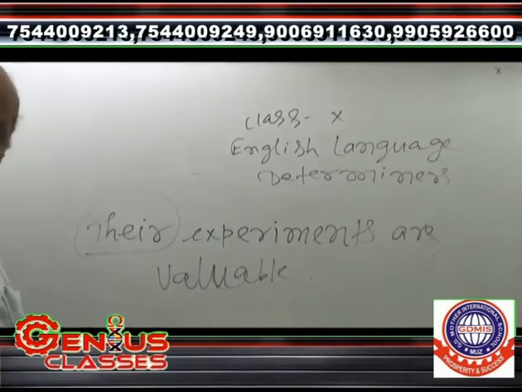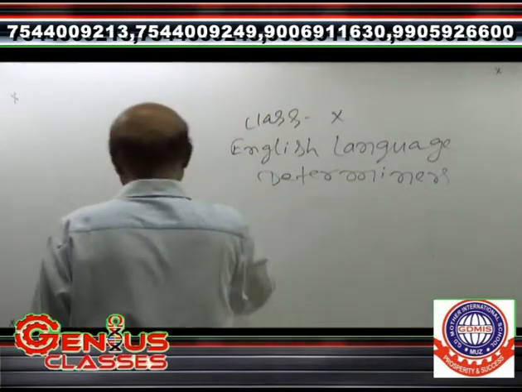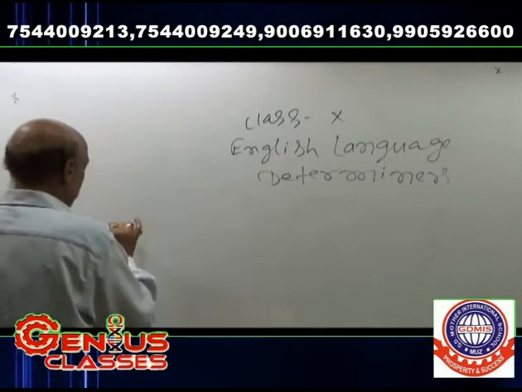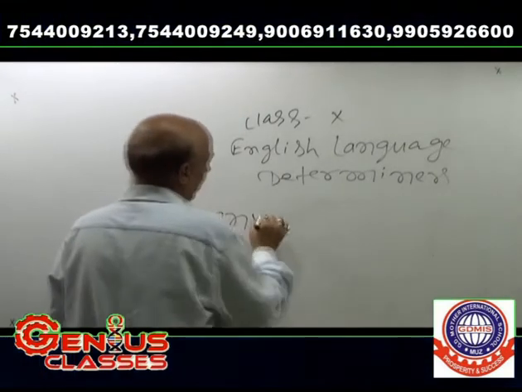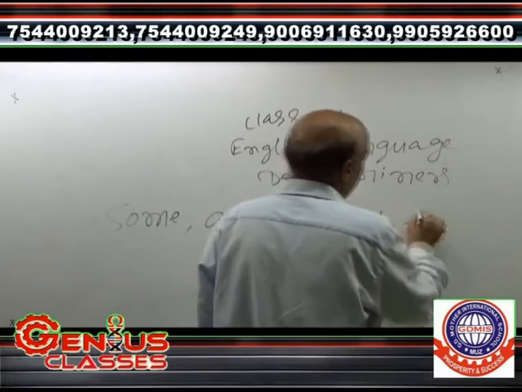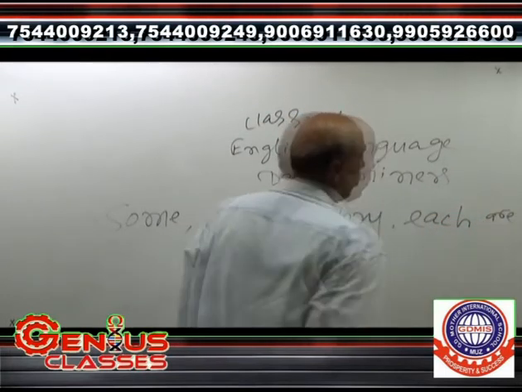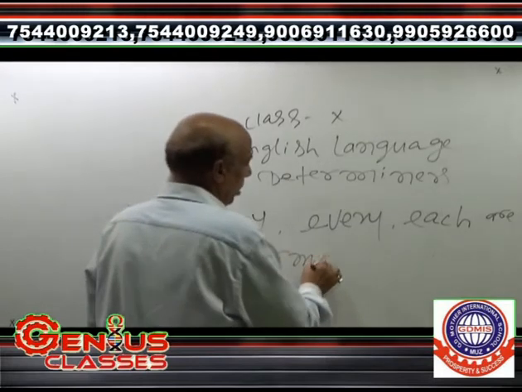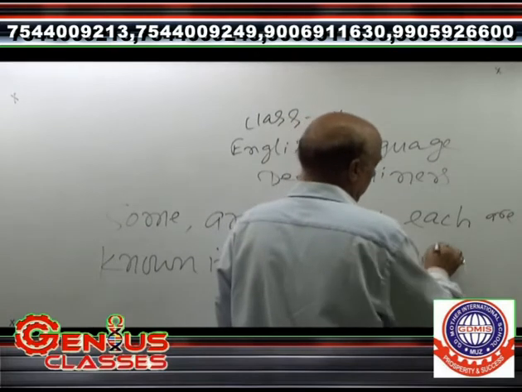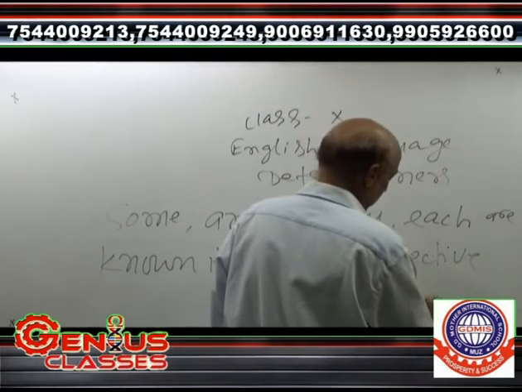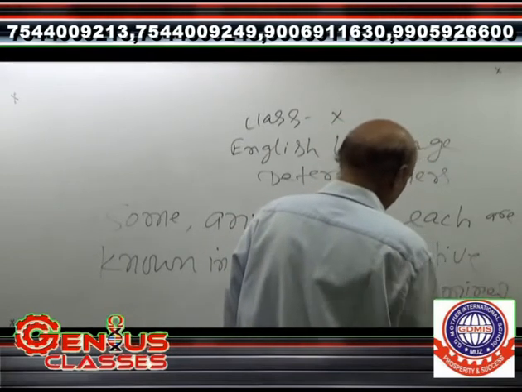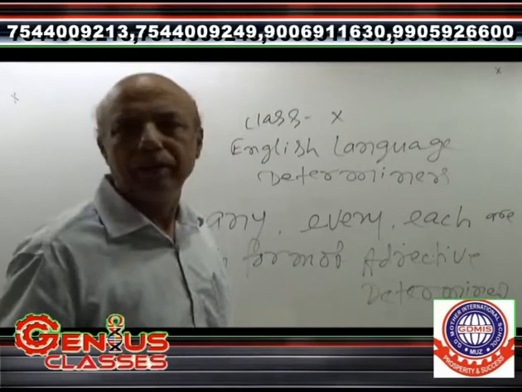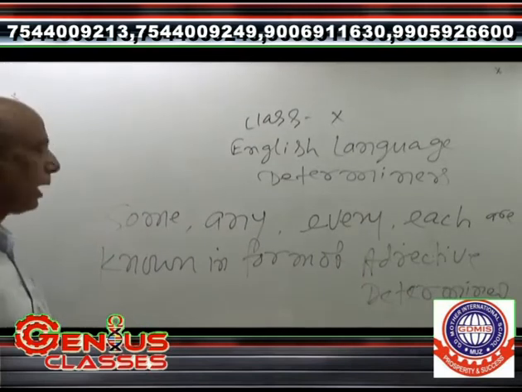Thereafter, adjective determiners. Adjective determiners means some, any, every, each. These are known as adjective determiners, D-E-T-E-R-M-I-N-E-R-S. I am telling you some, any, every, each are known as adjective determiners, and they are in the form of adjectives.